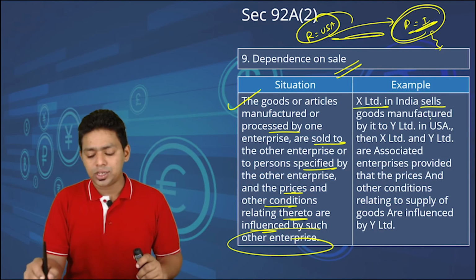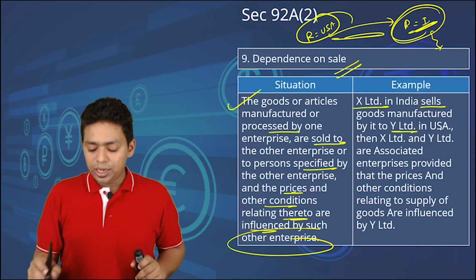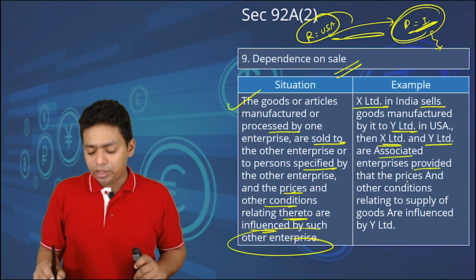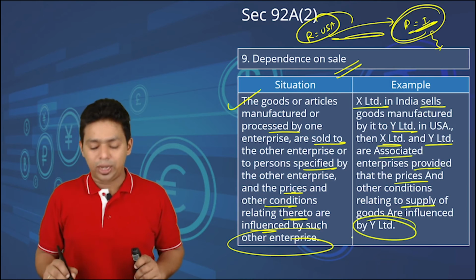X Limited in India sells goods manufactured by it to Y Limited in USA. Then X Limited and Y Limited are associate enterprises, provided that the prices and other conditions relating to supply of the goods are influenced by Y Limited.